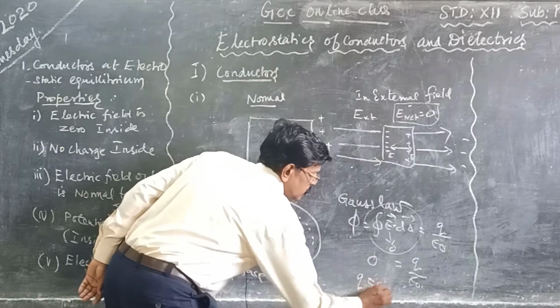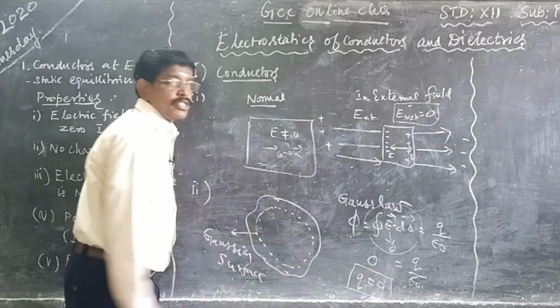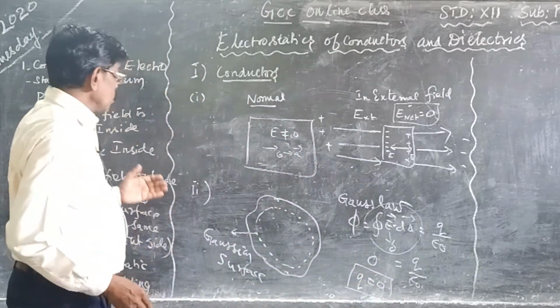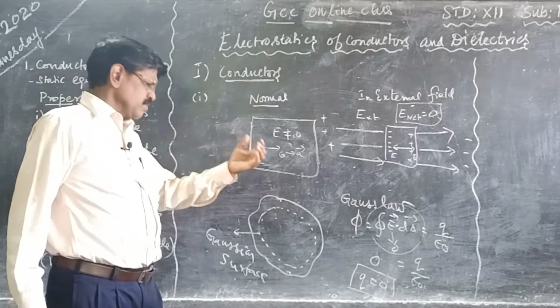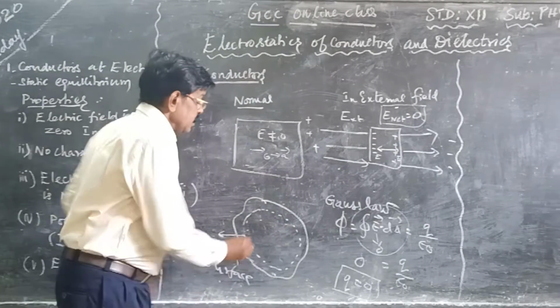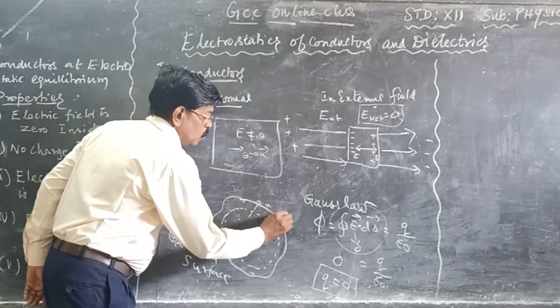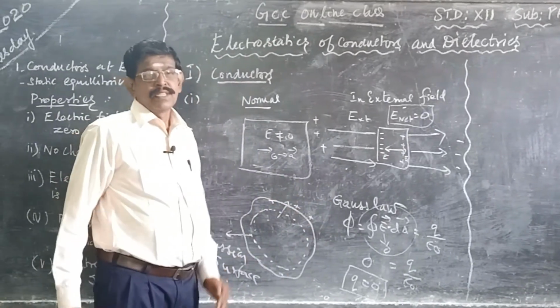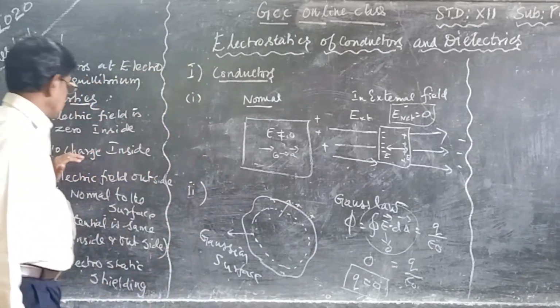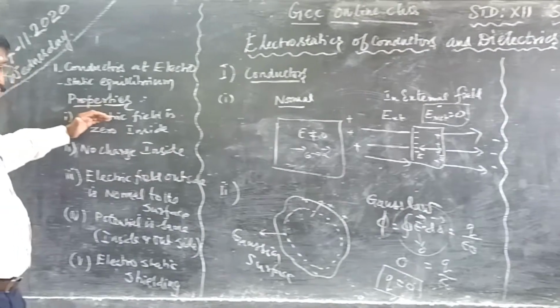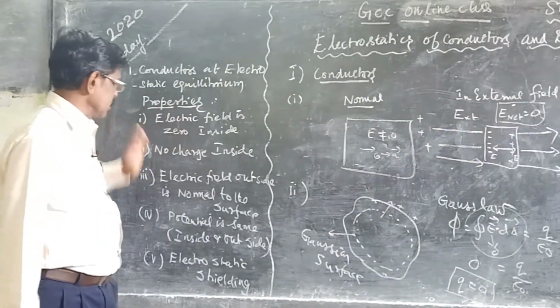This implies Q equal to 0. What is Q? Q is charge. So, no charges are present inside. Suppose if the charges are given inside, they will move towards the outer surface only. They will not reside inside. So, this is the point number 2. From the first property, we are deriving the second.